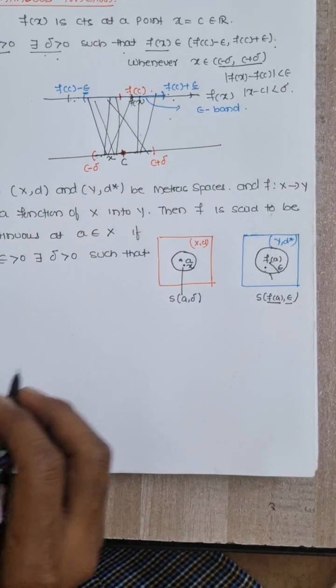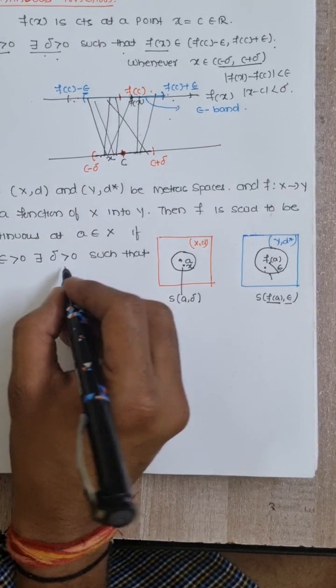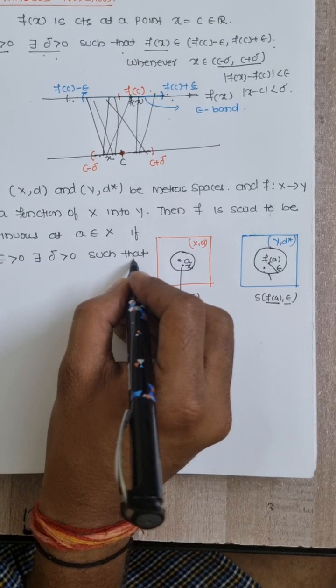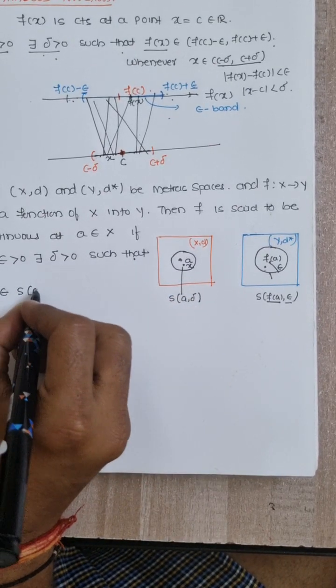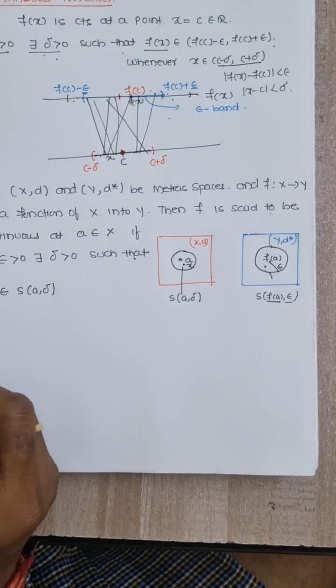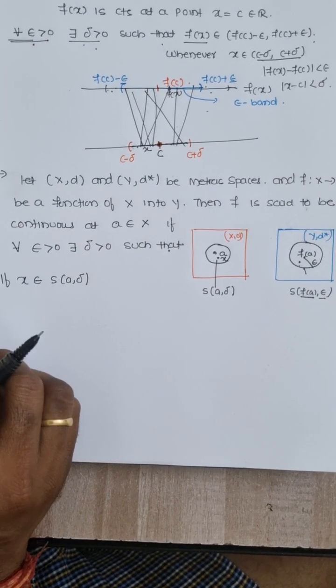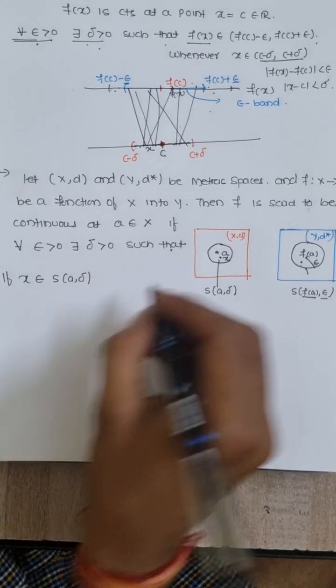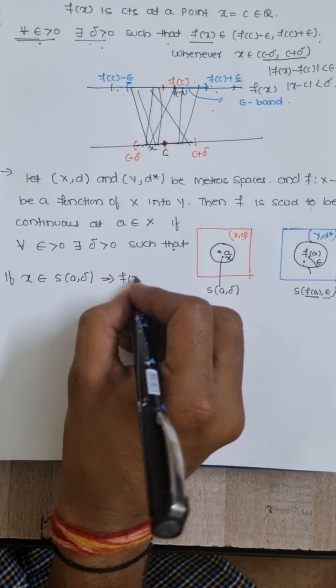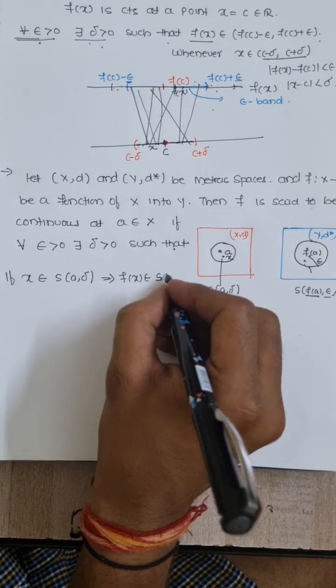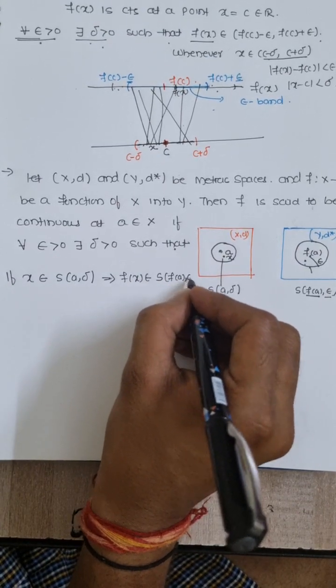So for all epsilon greater than 0 there exists a delta such that if x belongs to S(a, delta) implies f(x) belongs to S(f(a), epsilon).